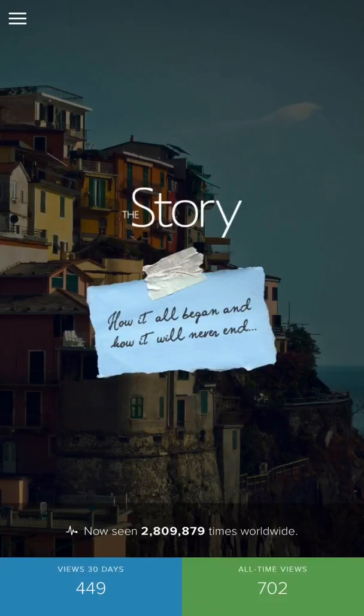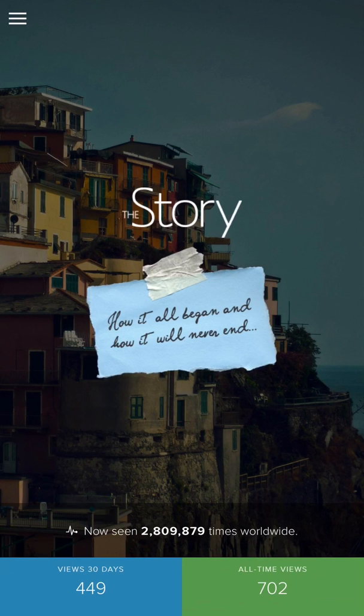All right. When you open up the app, this is the first thing you're going to see. And you can see that this app has been used 2.8 million times to reach people with the gospel all over the world. You're also going to see how many times in the last 30 days that somebody has heard the gospel as a result of the link that I have as somebody who has an account with the Story. And so when you set up an account, you're going to have your own special link so that you can track how many times people have heard the gospel as a result of the sharing and the activity that you've done on social media. And you can see there all time over 700 people have heard the gospel as a result of clicking on my particular link that I've shared on Facebook or on websites, whatever.